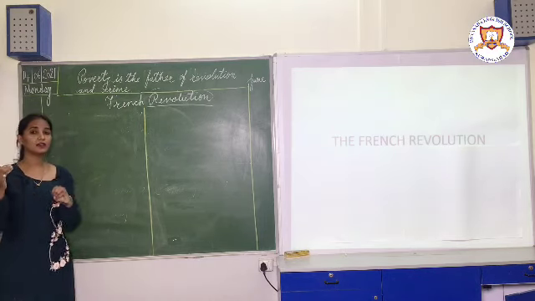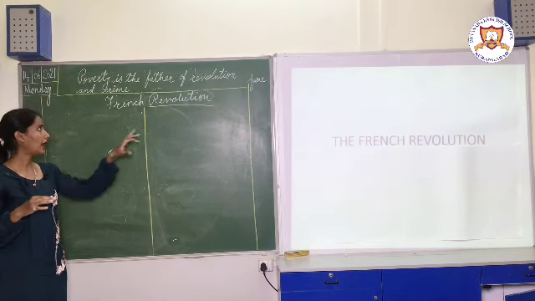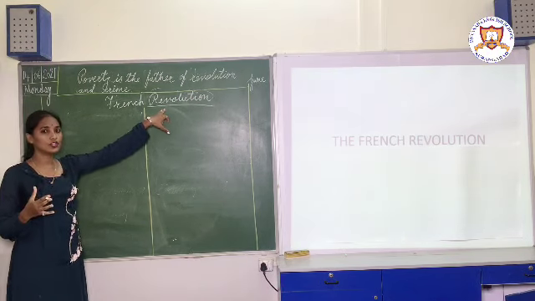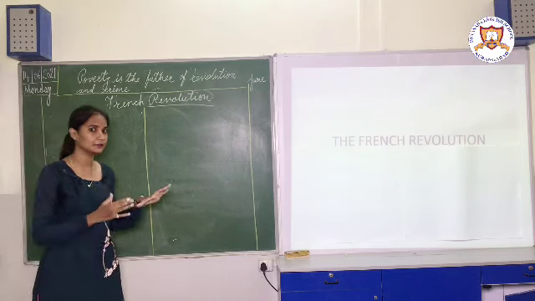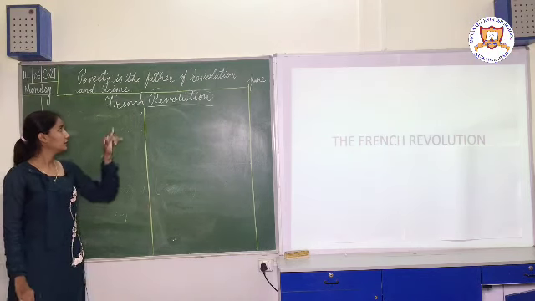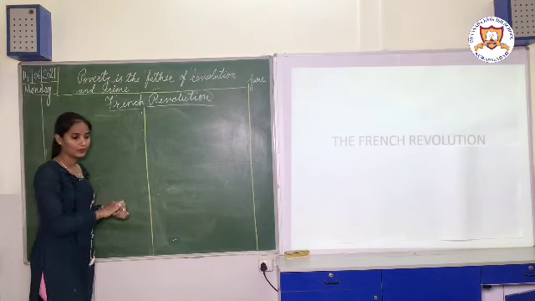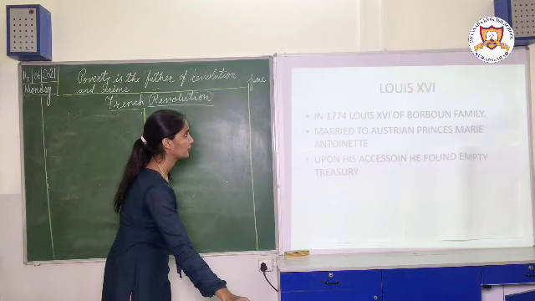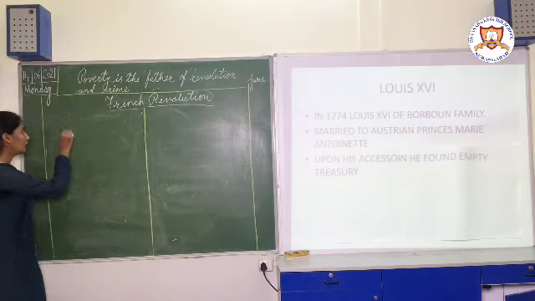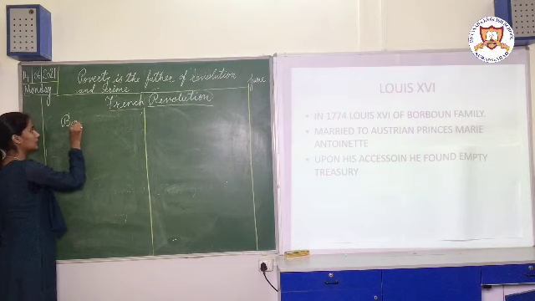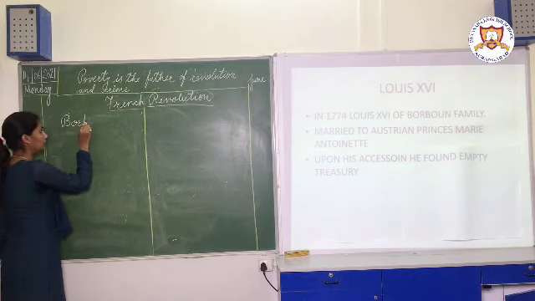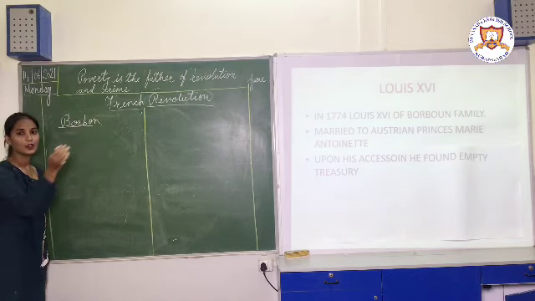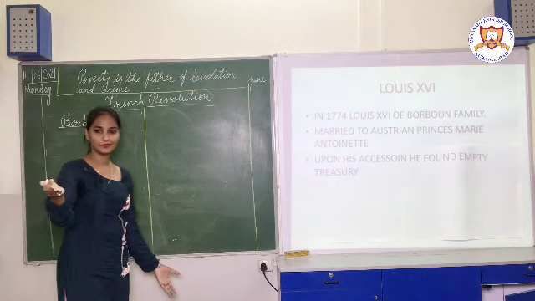So what were its causes, and what were the causes behind the revolution, that we are going to study in this lesson. Now you might have heard the name of this Bourbon. What is Bourbon? Yes, good.